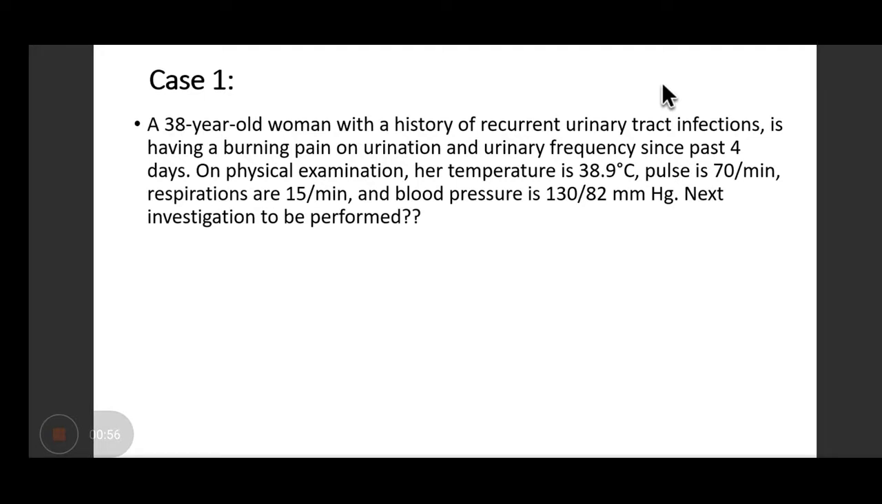Okay, so we will start with a case scenario. A 38-year-old woman with a history of recurrent urinary tract infection is having burning pain on urination and urinary frequency since past 4 days. On physical examination, her temperature is 38.9 degrees Celsius, pulse is 70 per minute, respiration is 15 per minute, and blood pressure is 130 by 82 mm of mercury. So tell me, what is the next investigation that you would like to perform on this patient?